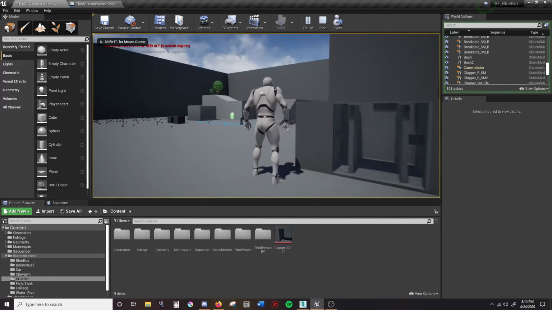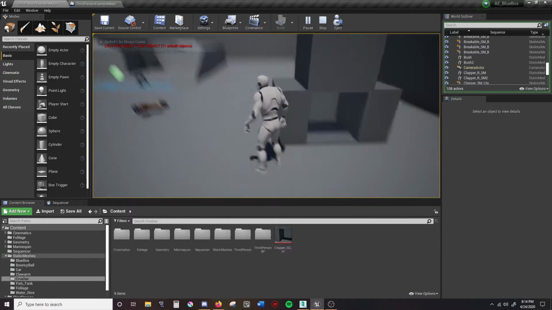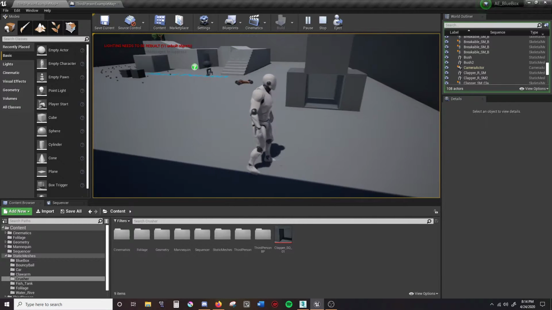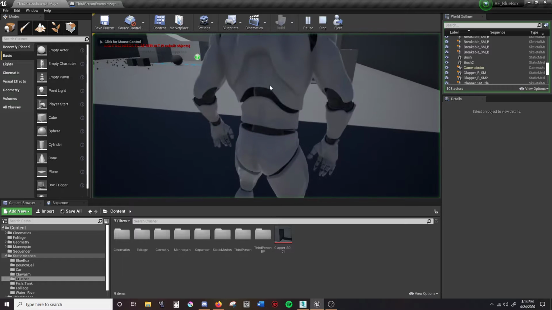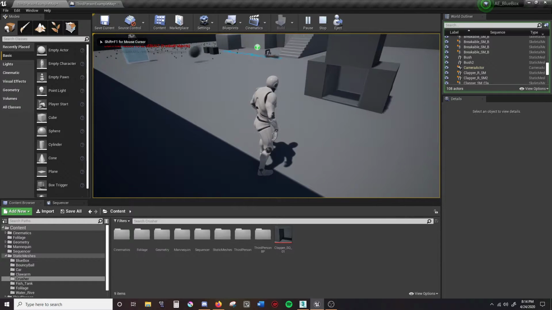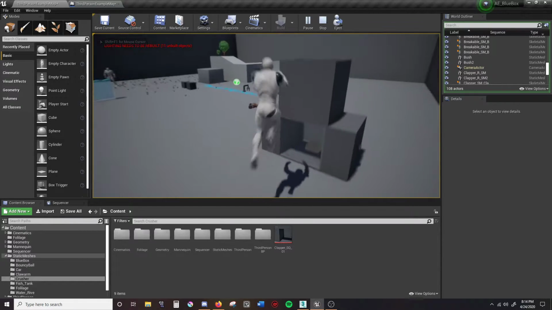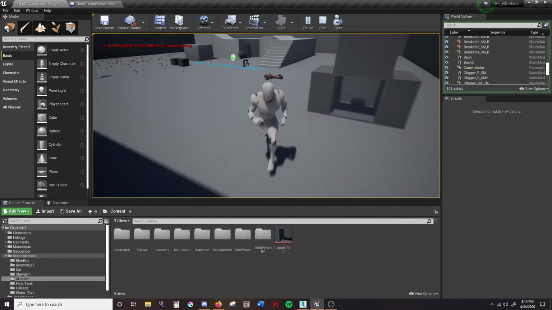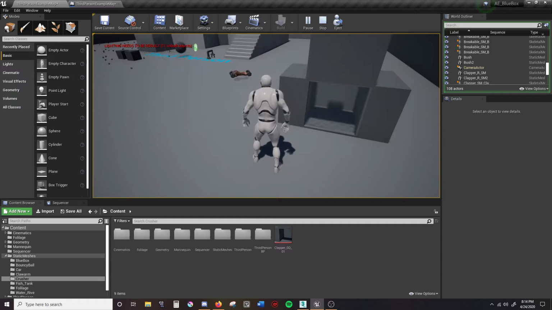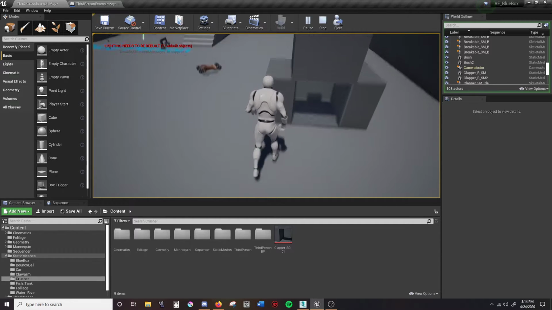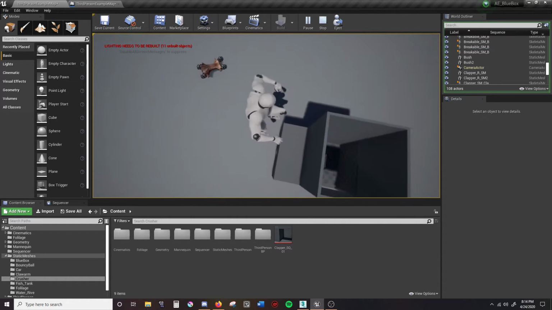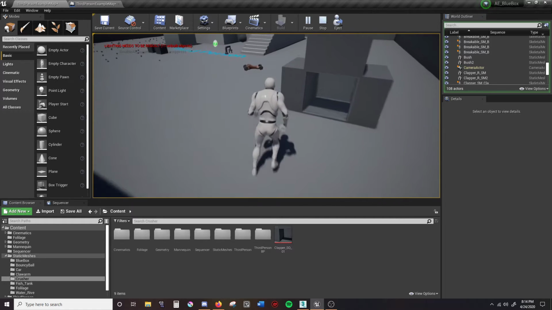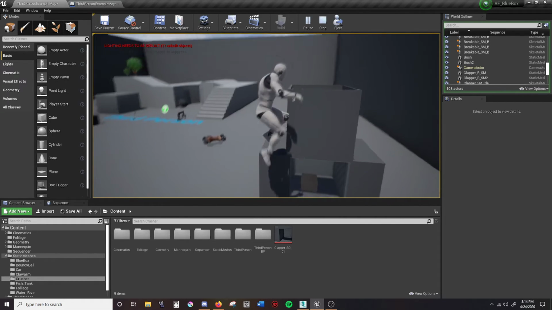So it falls down, but it doesn't... Alright, so it doesn't fall down. Let's try that again. So it falls. There it is. It's really finicky. I don't know exactly what's going on. But it's there. Made it a box.